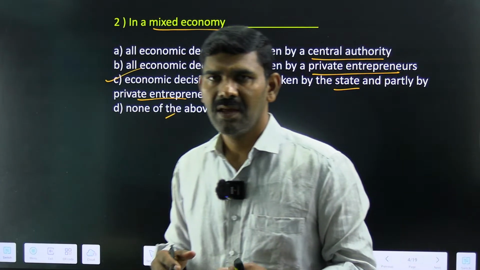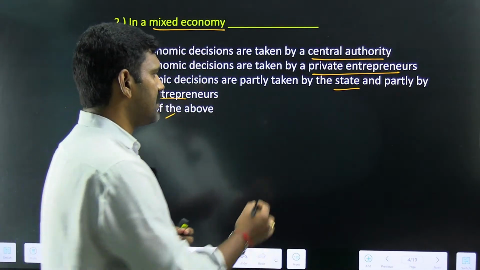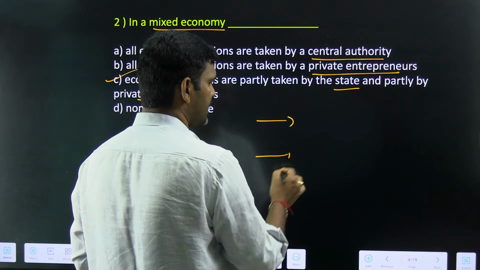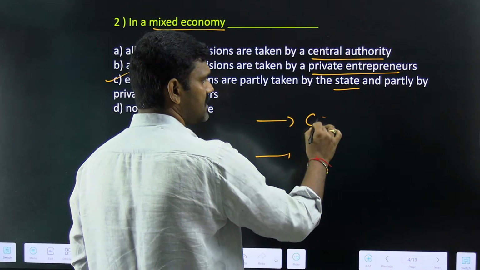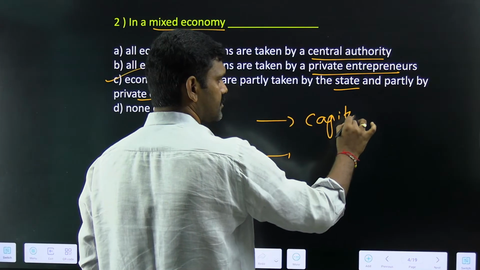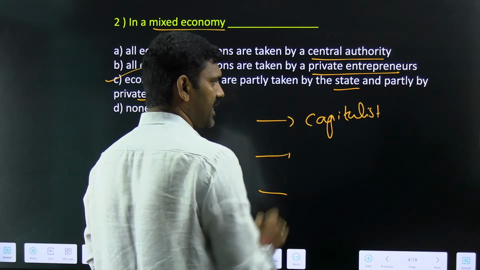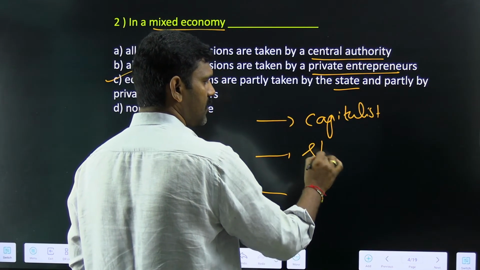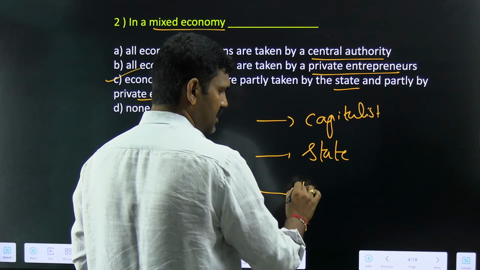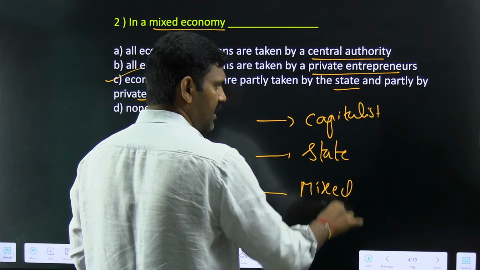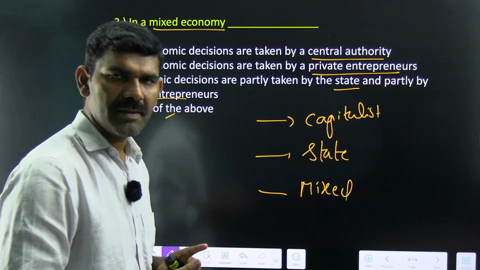See here, as I said earlier, we have got 3 types of economies. What are the 3 types of economies, sir? One is called the capitalist economy. We have got many types, this is one category. Second one is called the state economy. And the third one is called a mixed economy. Capitalist economy, state economy, mixed economy.